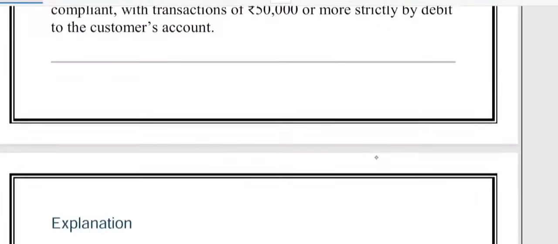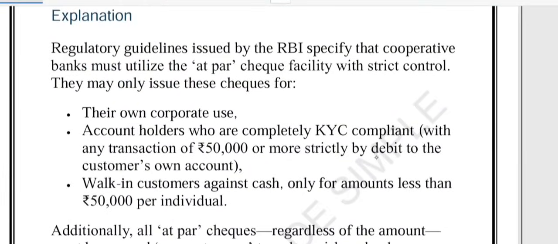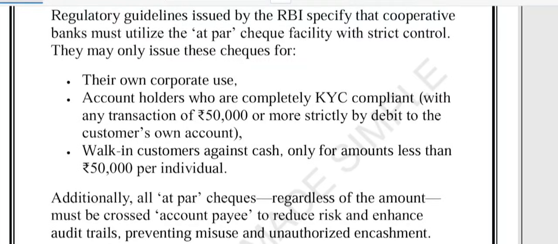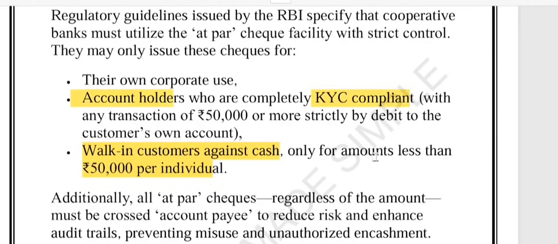So what we learned from this discussion is that a cooperative bank can issue at par check only under strict conditions. First of all, if there is a walk-in customer, again cash it can provide only for amount less than 50,000 rupees per individual. And if it is an account holder, he must be KYC compliant. If he is KYC compliant, then for any transaction of 50,000 or more, the at par check can be issued by debiting the customer's own account.